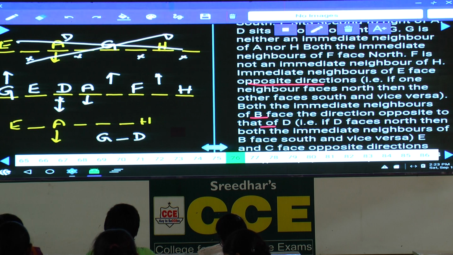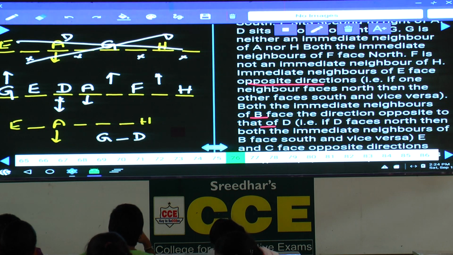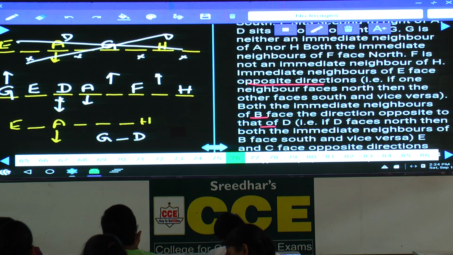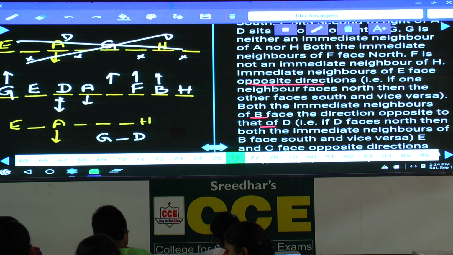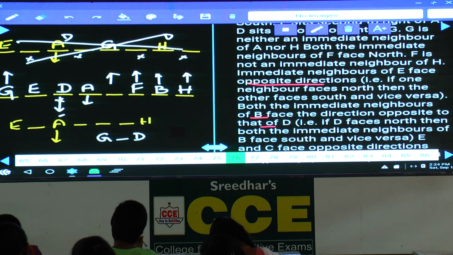That means B's immediate neighbors, these 2 persons, must be facing north. Because D is facing south, the immediate neighbors of B are facing opposite to south, which is nothing but north. Hence, where should B be? B must be here. If B is here, the immediate neighbors of B are F and H. These 2 persons are facing opposite to D. D is facing south, so F and H must be facing north.